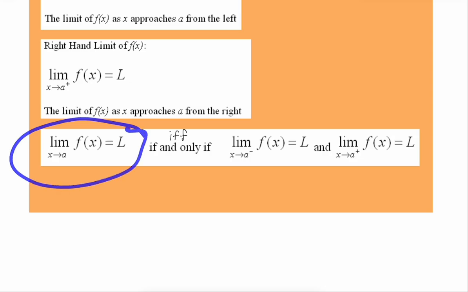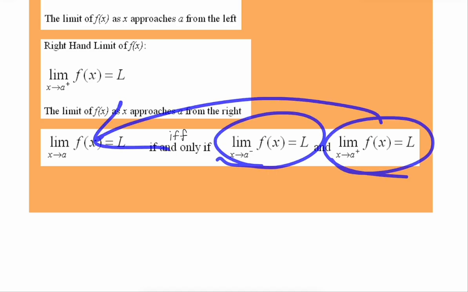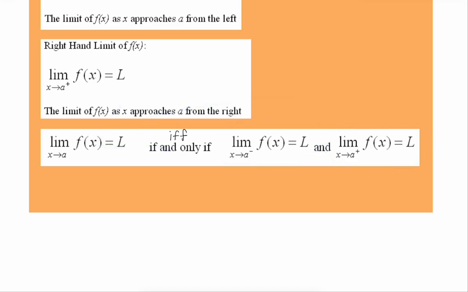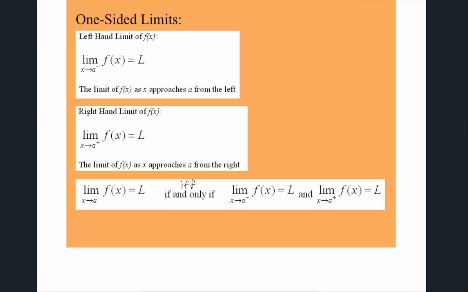You can say, if the limit exists and is equal to L, then the left side and the right side are both L. Or you can go backwards. If the left side's L, and the right side's L, then the limit is L. That's what if and only if means. They are reliant upon each other. They both have to work both ways all the time. For the limit to exist, the left and right side have to match. If the left and right side match, the limit exists. Okay, so that's what that notation for one-sided limit, left-hand limit, right-hand limit, is telling us, that the definitions are completely reliant upon one another.